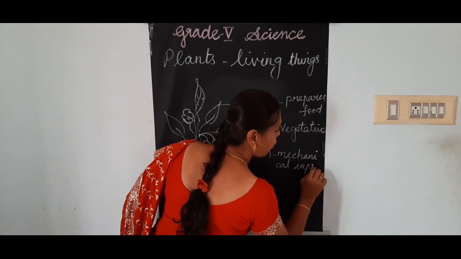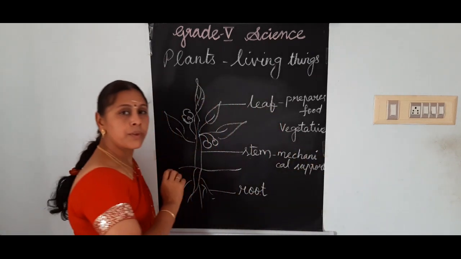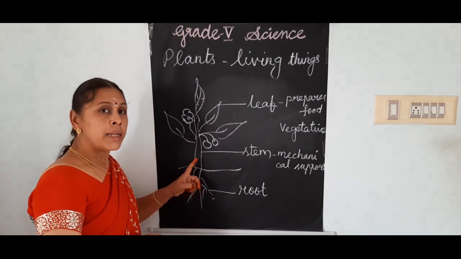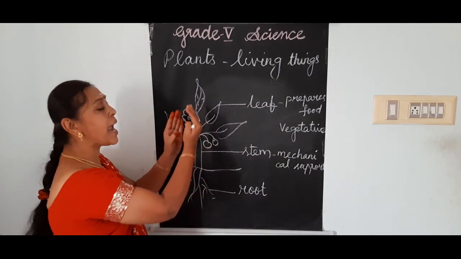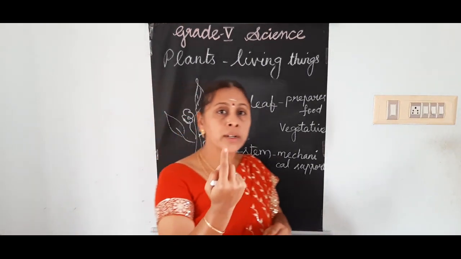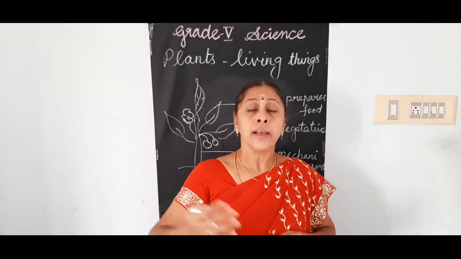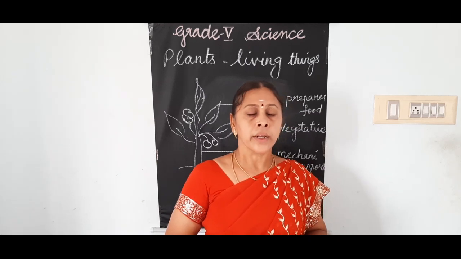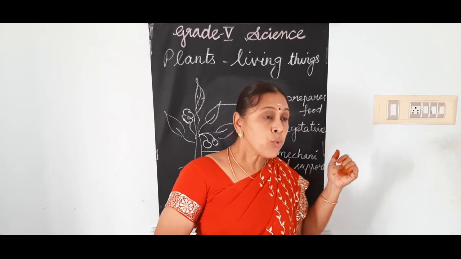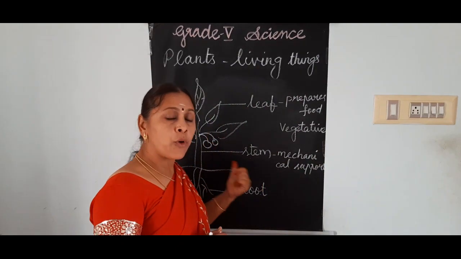Hope you all remember all those points. So the stem gives the mechanical support. It helps the plant to stand erect. If the stem is not stiff or erect, the plant cannot stand straight. Is it not? It will fall down. So it gives the mechanical support.